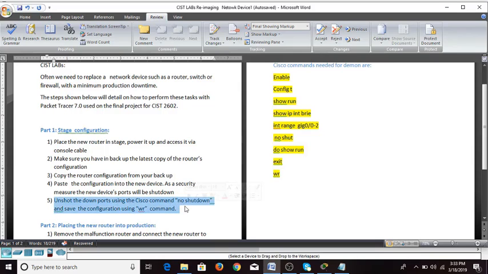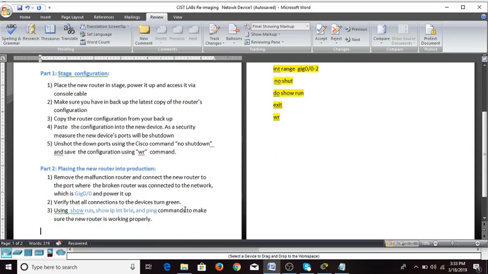The second part is the actual router replacement in production. This is the part that you need to do very quickly and be certain that the new router is going to work. First you remove the existing router from the network, remove the old router and connect the new router. Make sure the ports on the new router match.